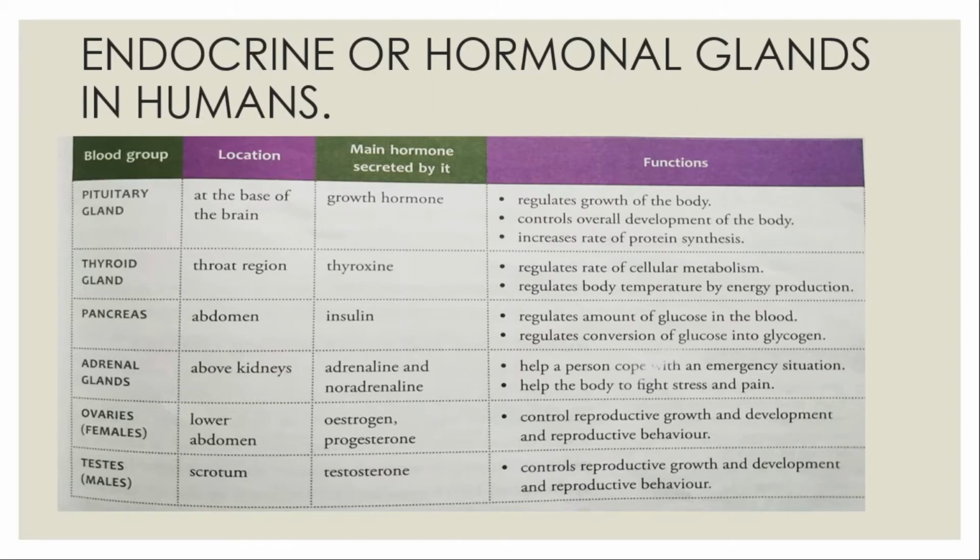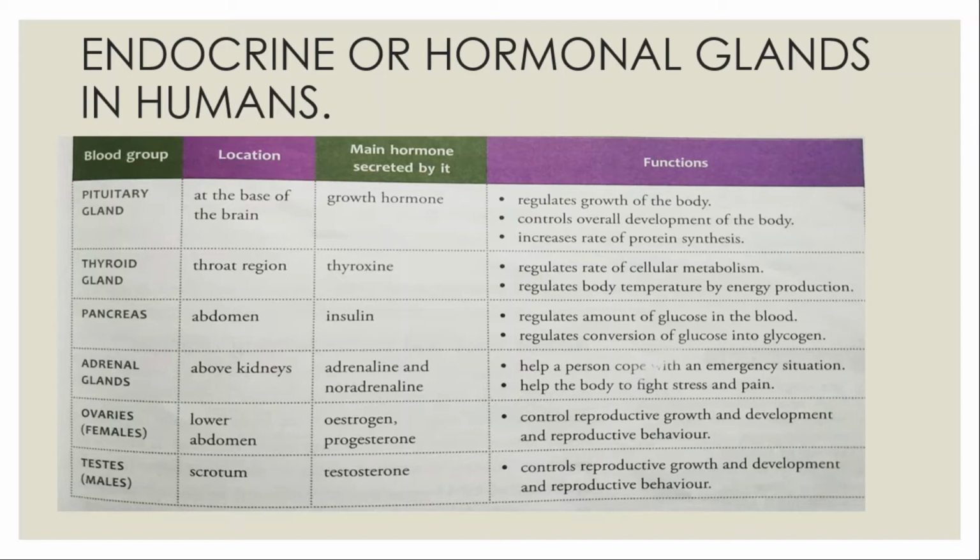Remember children, dwarfism. While the over-secretion of the pituitary gland can lead to the problem of gigantism. So as you can see in the chart, you can understand that the pituitary gland is located at the base of the brain. It's secreting the growth hormone, and what is its function? It's regulating the growth of the body, controlling the overall development of your body. Also it is helping in the increase of the protein synthesis rate.